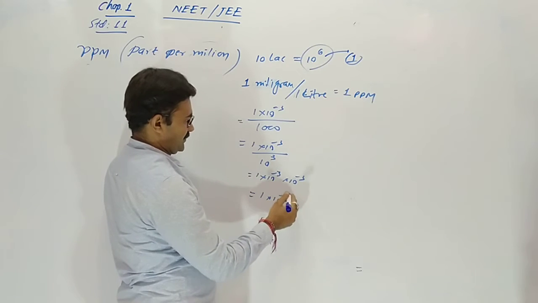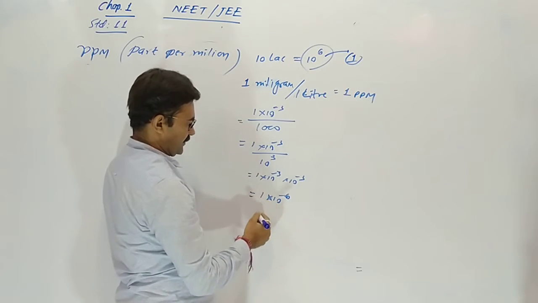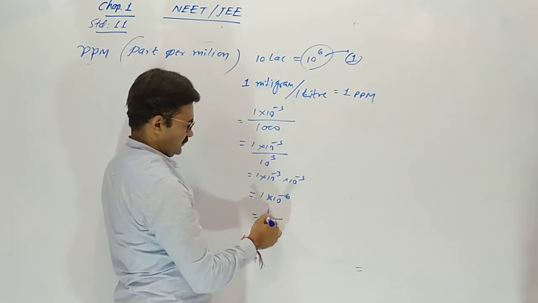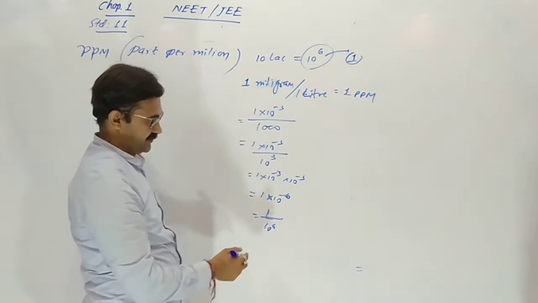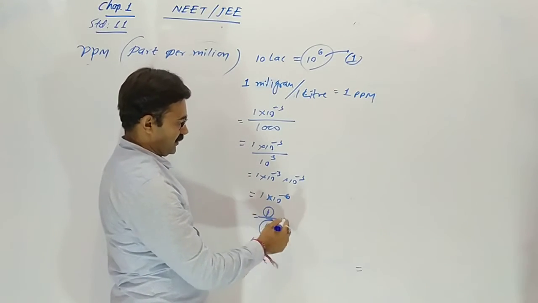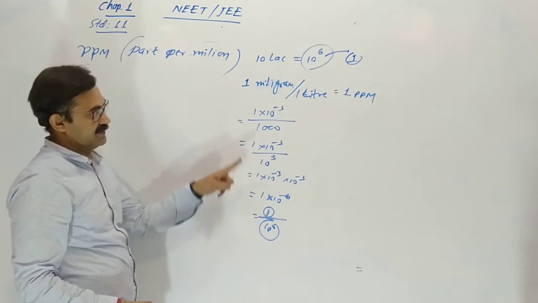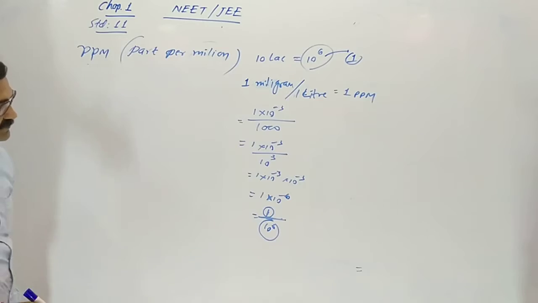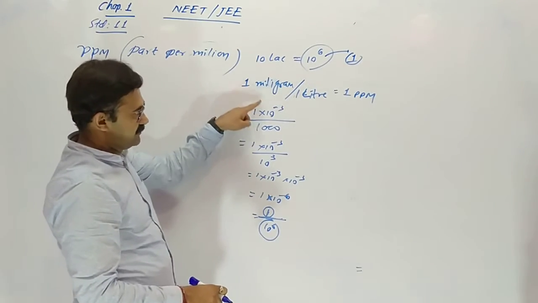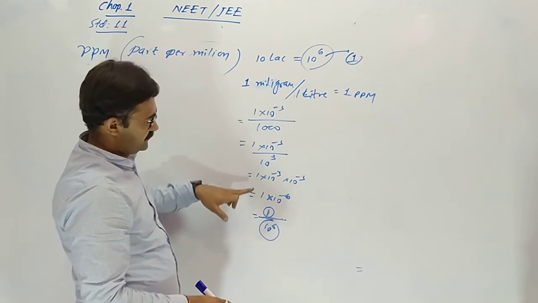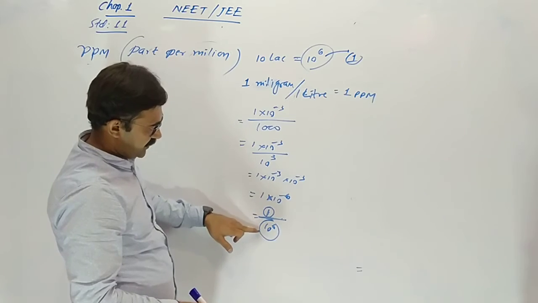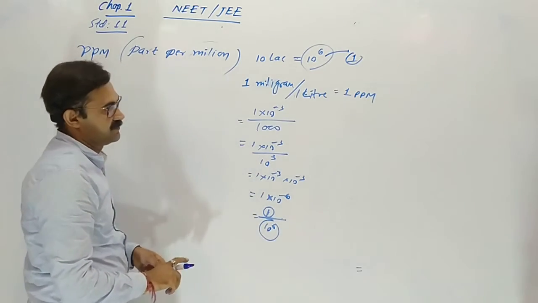So minus 6 means 1 upon 10 raised to 6, like 1 part out of 10 lakh, which is 1 ppm. 1 milligram, 10 raised to minus 3, is 1 part of 10 lakh parts.